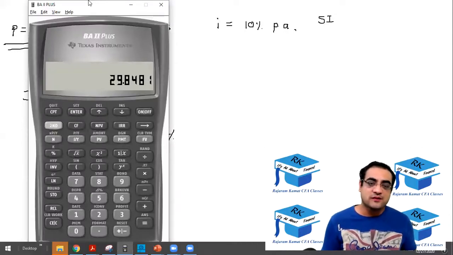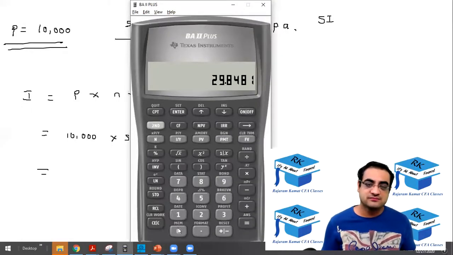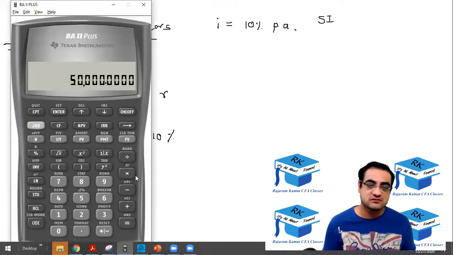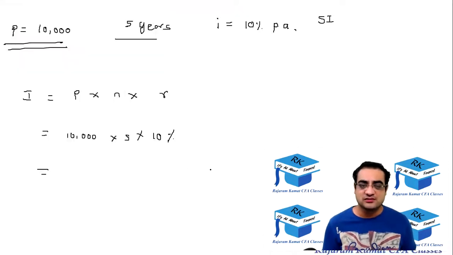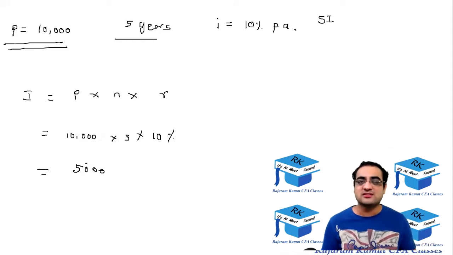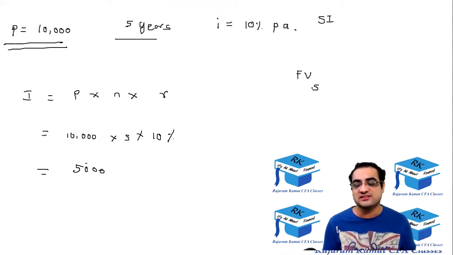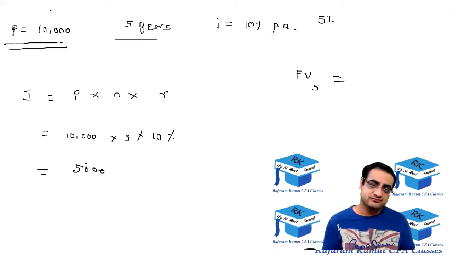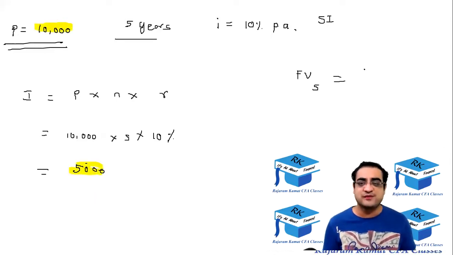Okay, so 10,000 into 5 into 10%. So let me do it. The interest is going to be 5,000. Okay, principal will remain 10,000 as it is. So the final value at the end of 5 years would be this 10,000 original and this interest of 5,000. So the final value becomes 15,000.